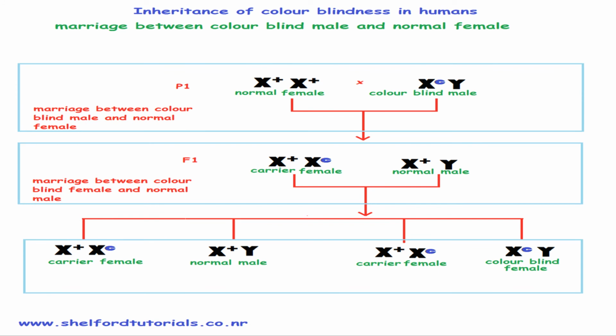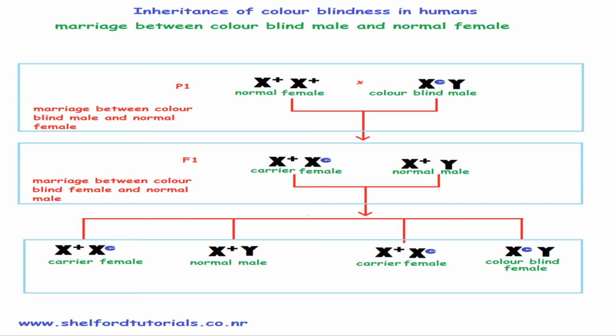Now one example is given here. A normal female is represented by XX with a plus sign over it, and the male is colorblind, because the gene is on the X chromosome and, having a single X, he is a sufferer. In the F1, the female has the gene on one of the X chromosomes, so she is a carrier.